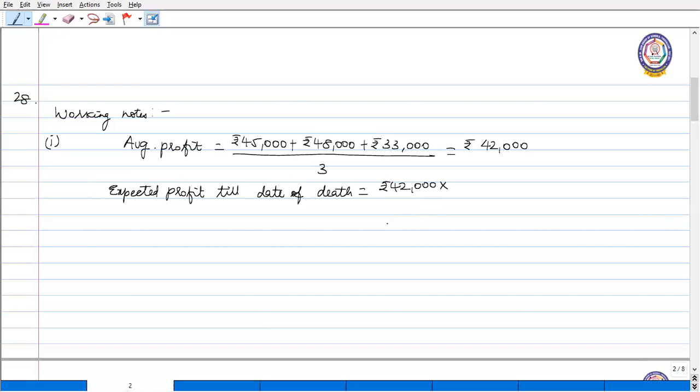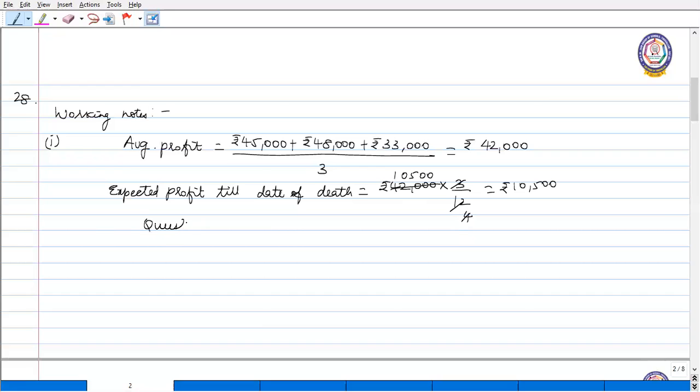He died on 1st July, so till the month of June, for 3 months he was active in the business. So only for those 3 months we are going to calculate the profit. So it is rupees 10,500.